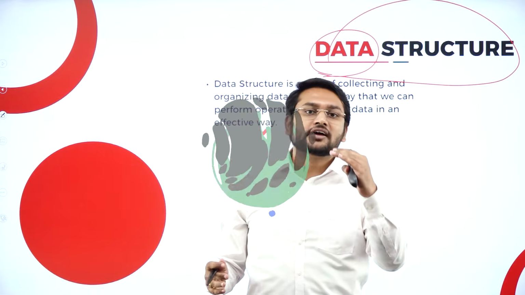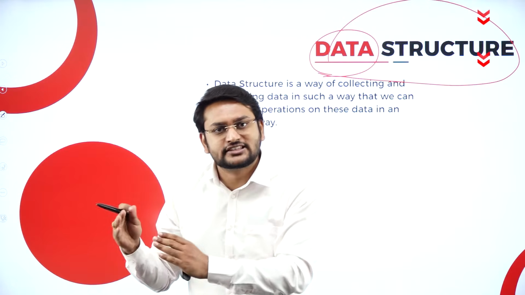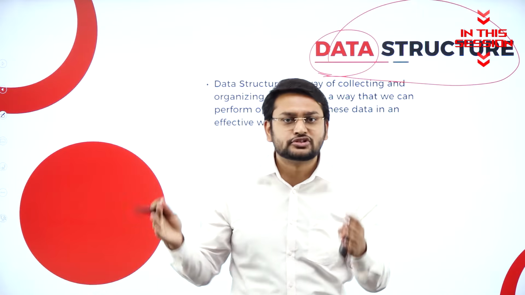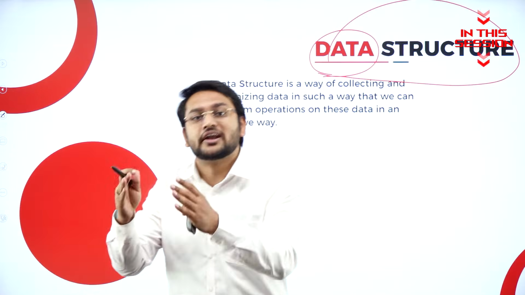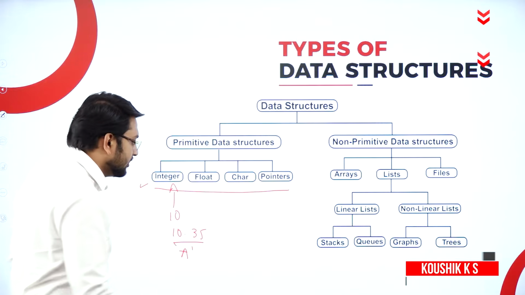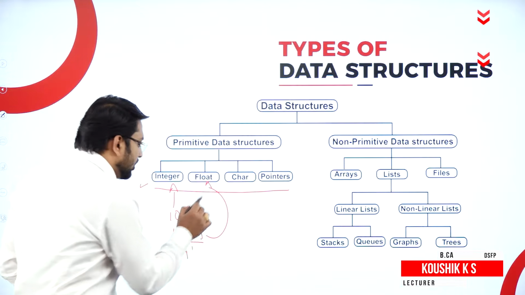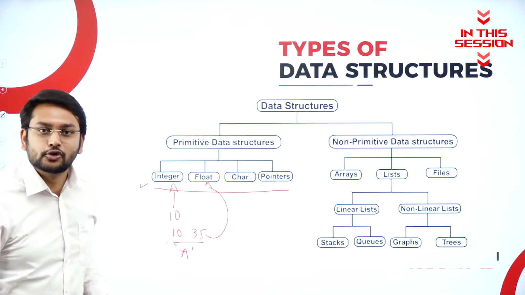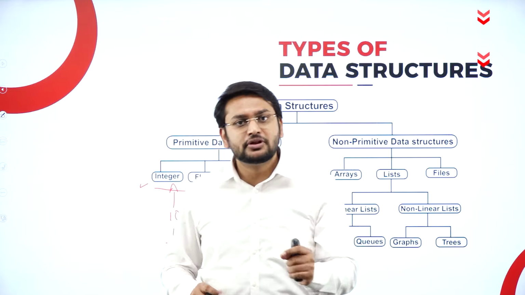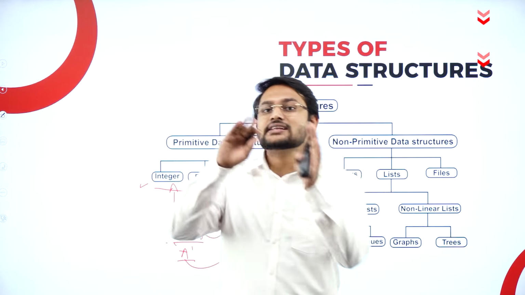I can store the data in different ways to access it very quickly and to save the memory. So that is what I will call different types of data structure. So can I consider this as a float? Yes, because you have two parts in this. You are also storing the decimal values. Pointer is a variable which holds the address of another variable.